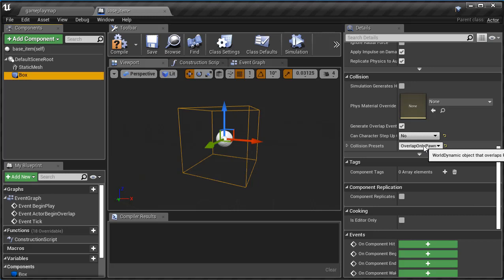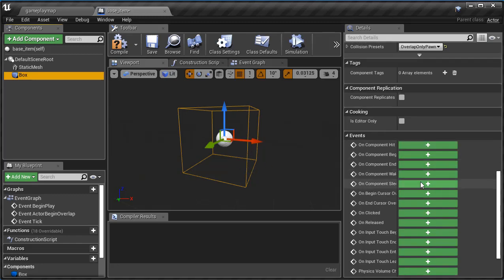I do want to detect a collision between my player and this item, but only that. If I have something else that's moving in my game somewhere, for any reason, I don't think we will be, but if we did, and it crosses over the path of my item, I don't want it to actually destroy my item. Okay, so there we go.